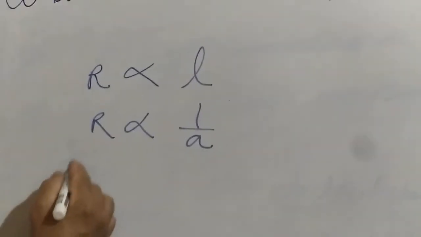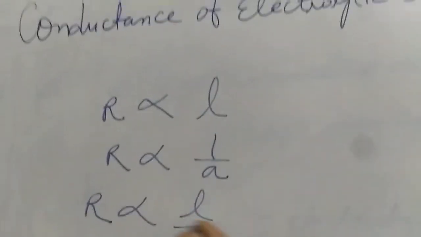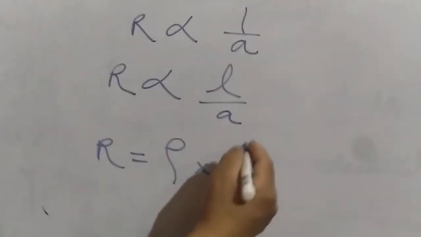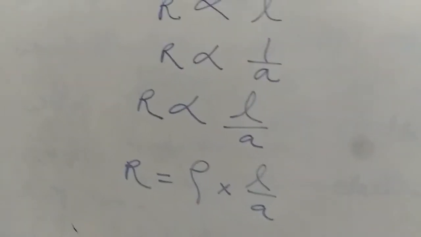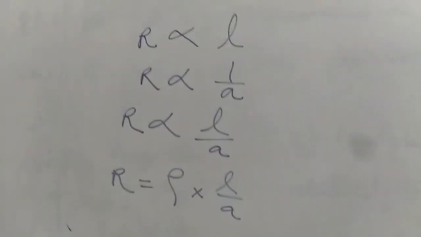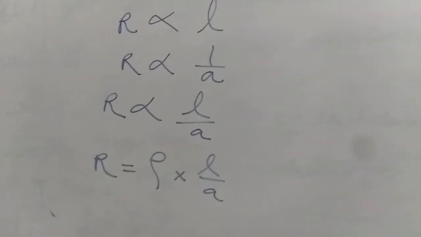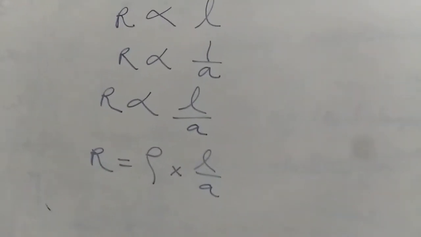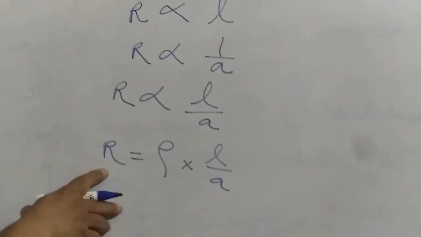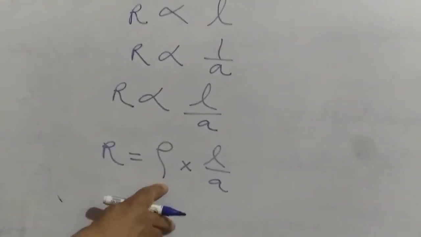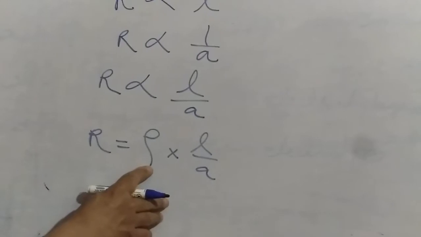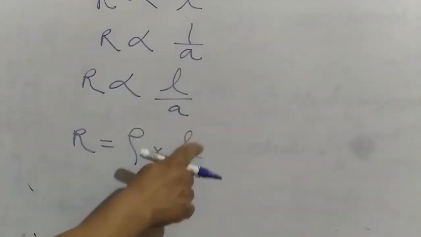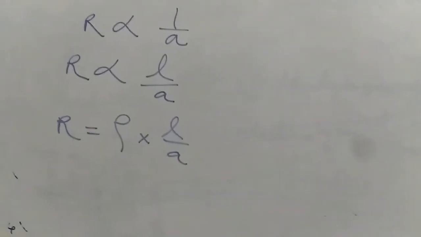Let me combine these two: R is proportional to L by A. If we remove the proportional sign, we introduce a constant, which we call resistivity, or the specific resistance. This is the formula we derived in physics, where R is the resistance, rho is the resistivity or specific resistance, L is the length of the conductor, and A is the cross section area.